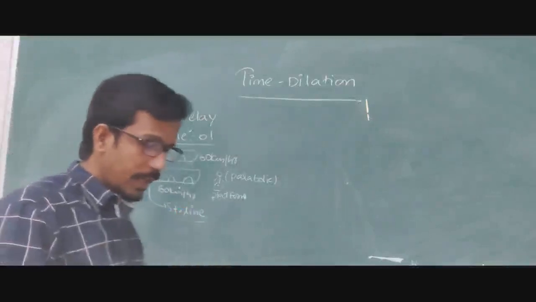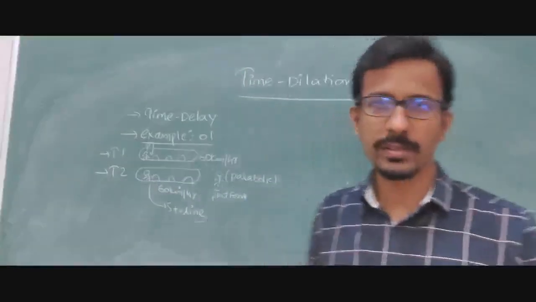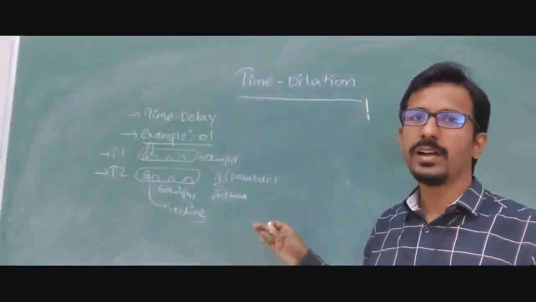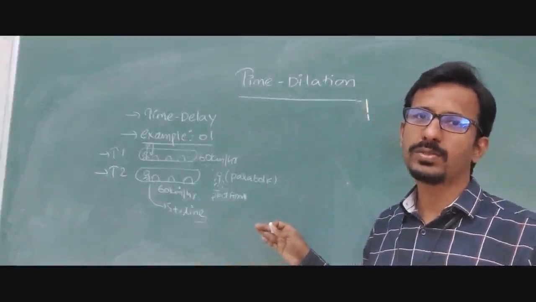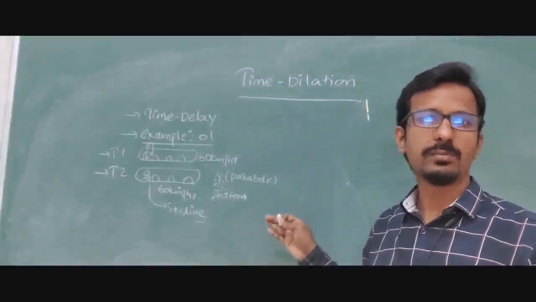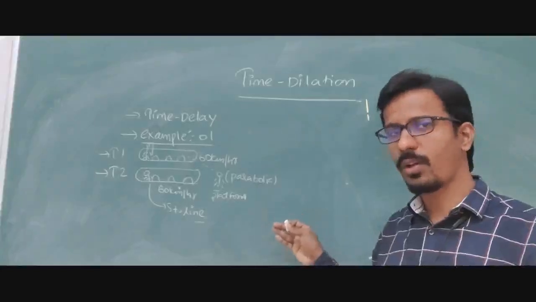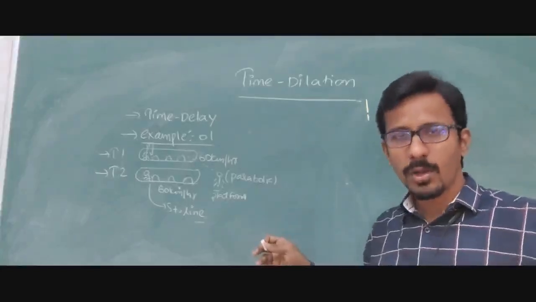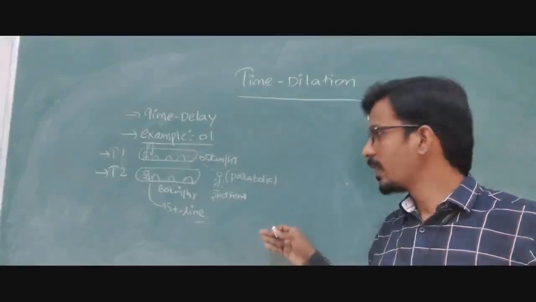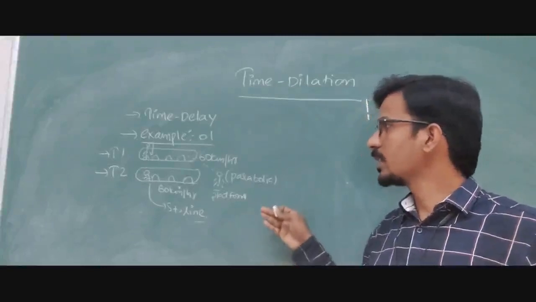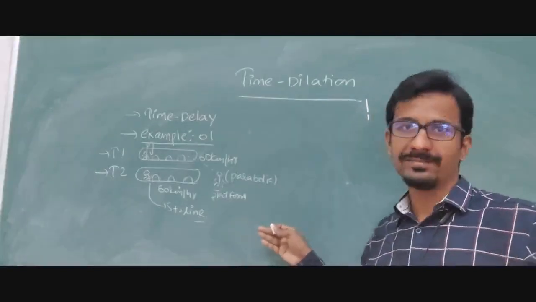Understood? So what is happening here? There are two frames of reference. The person we are trying to see is moving with some constant velocity, and the other is moving in a straight line.